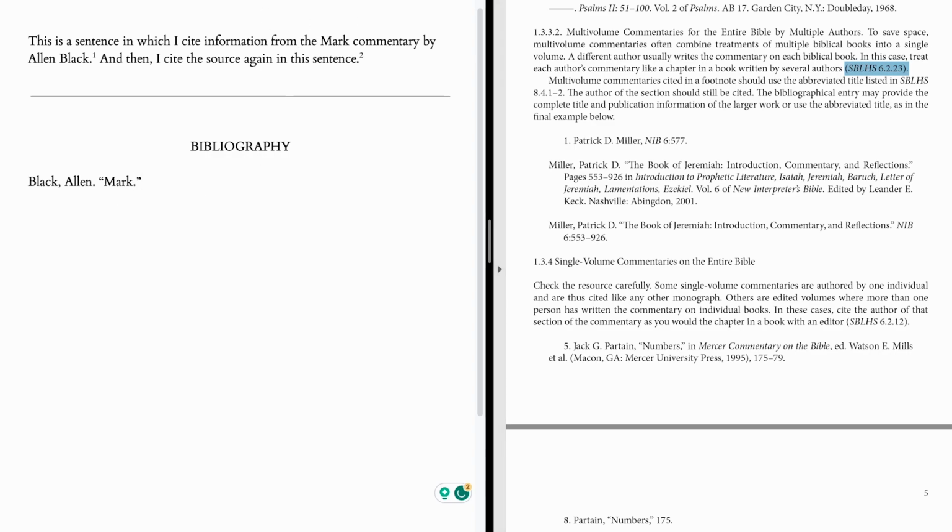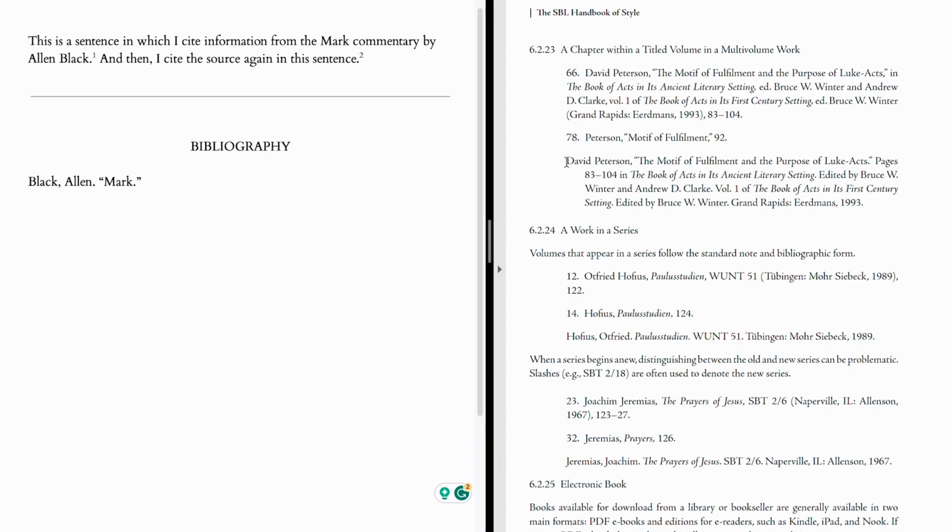You might have noticed, if you were paying close attention, that I think we have a typographical error in the SBL Handbook here. Right, they've actually not done this correctly. It should be Peterson, David. Period, right, if you're in your bibliography entry. So they've actually made a little mistake there, which are always kind of fun and disconcerting to find at the same time. So we have the author's name and the title of the chapter.